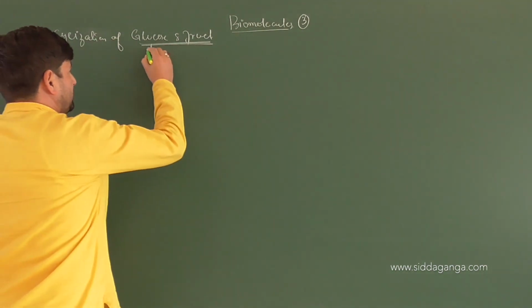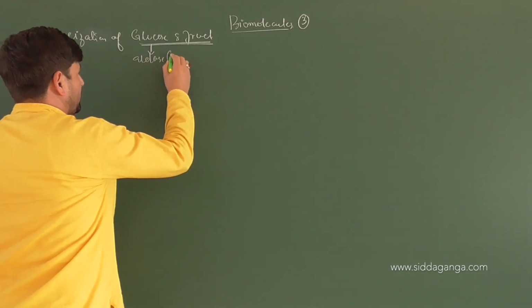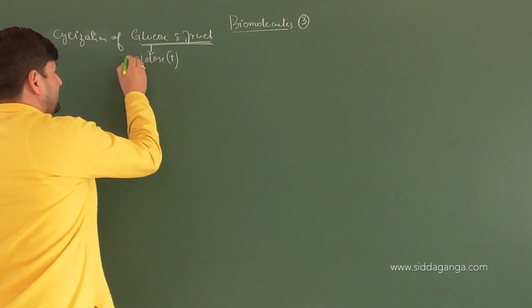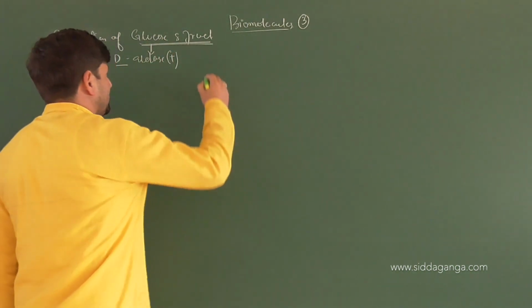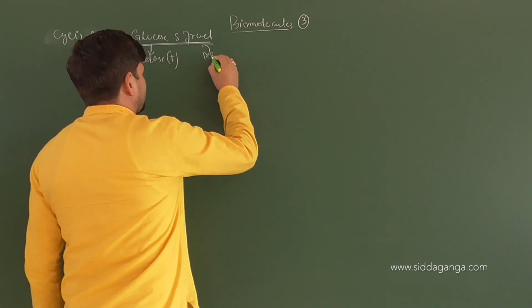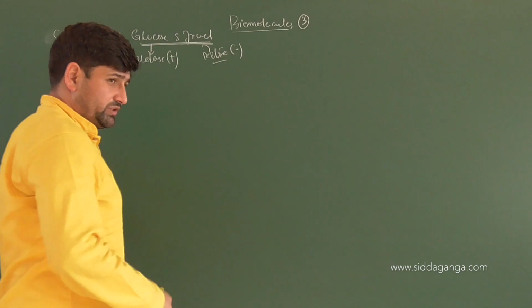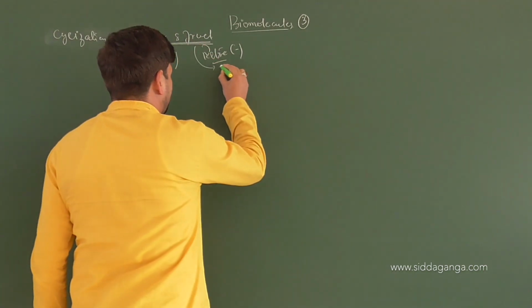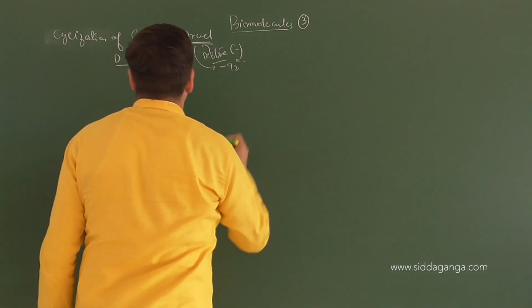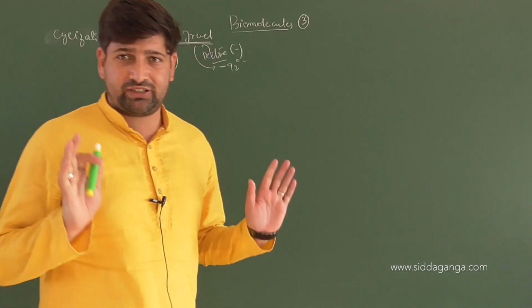Keep it in mind, glucose is an aldose, optical rotation is plus, and naturally occurring it will be in D form, and its L form also is available. Fructose is a ketose which is levorotatory. The optical rotation of fructose is minus 92 degrees, and the optical rotation of glucose is plus 52 degrees. Good. So far it's clear.